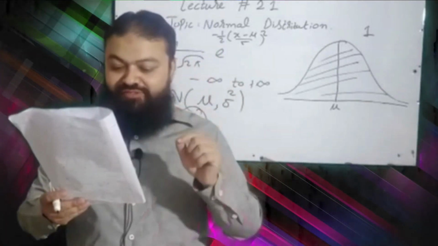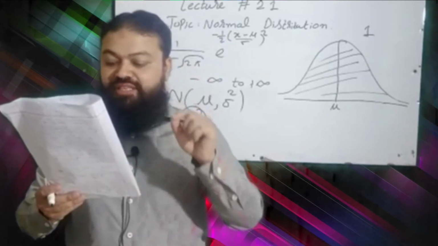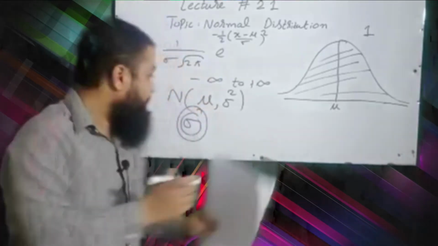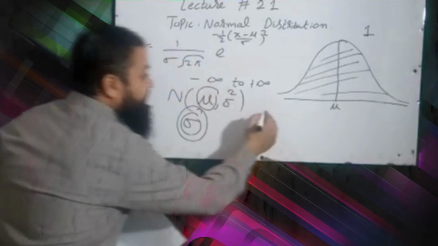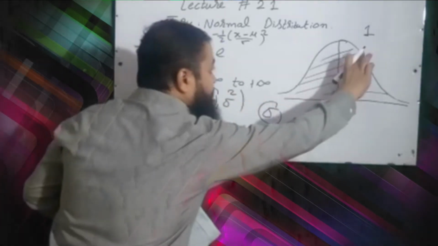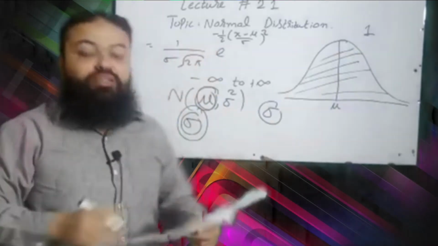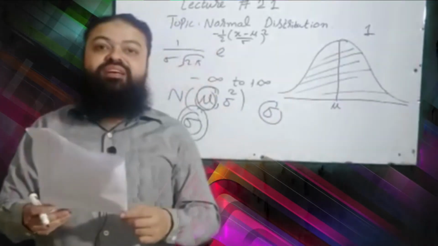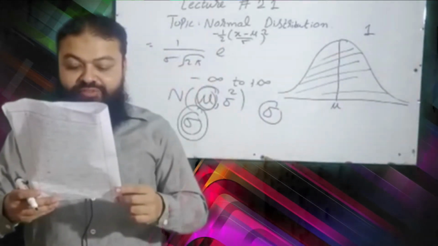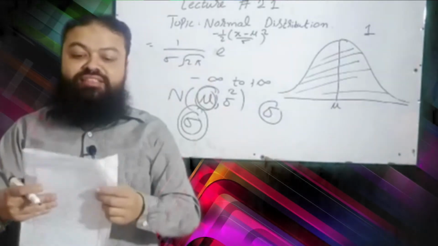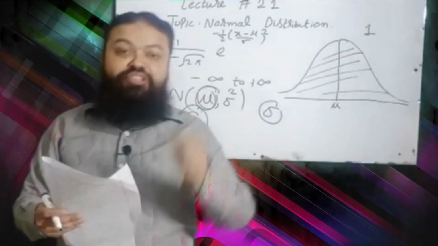Question number 12, the location parameter of the normal distribution is mean. Sigma tells us about the shape of the normal curve and mean is the location parameter of the normal curve, a very important one. Question number 13, if a random variable is normally distributed, then which is the correct one?